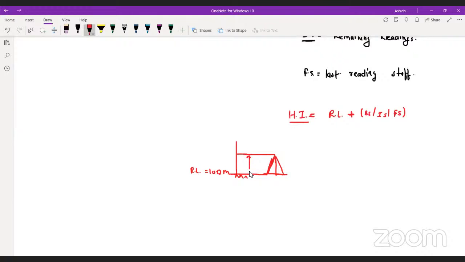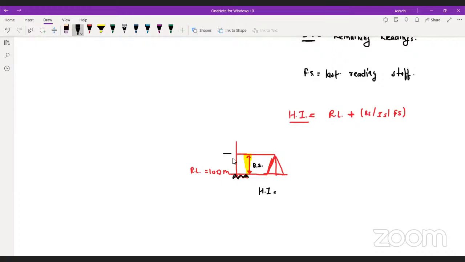As I take this reading, this is the height I measured. If it is the first reading, I will call it BS. So basically I have to calculate the height of instrument. I know the height of this point, and I have to reach up to this level.